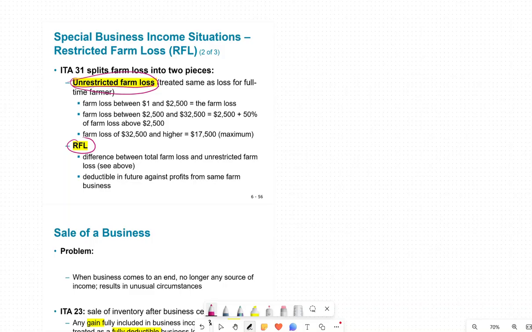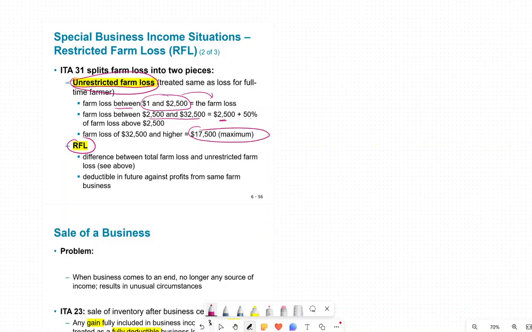So in this case, we have two types of losses. We have unrestricted and restricted. If your loss is between these amounts, then it becomes a farm loss. And if your loss is between these, you take the first 25 plus 50% of any amount above. The maximum loss under restricted you're allowed is 17,500.